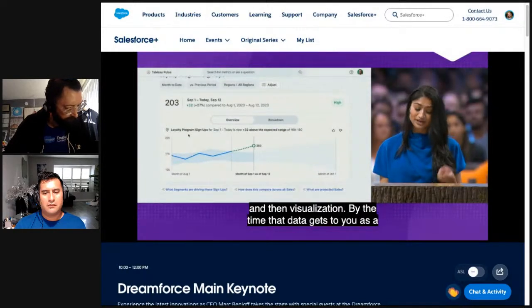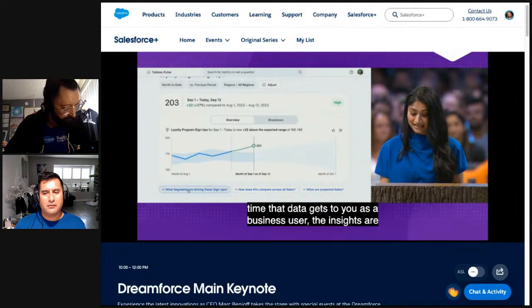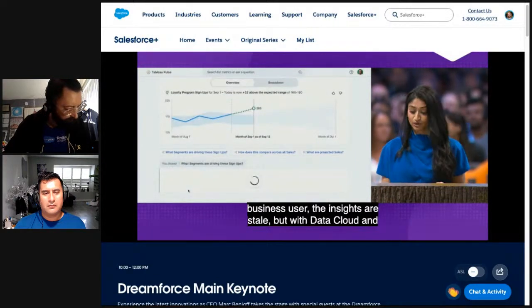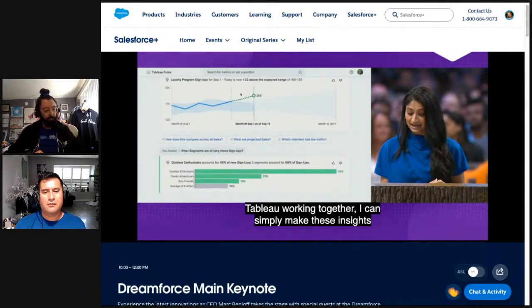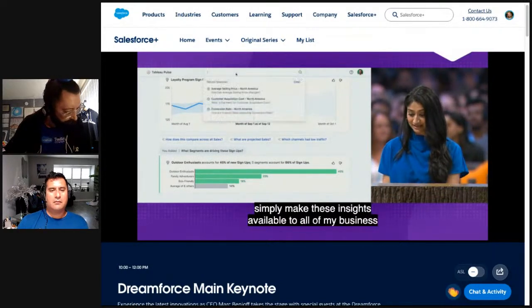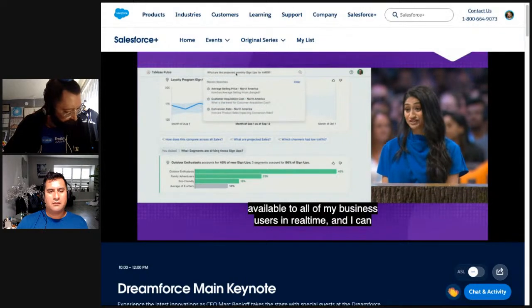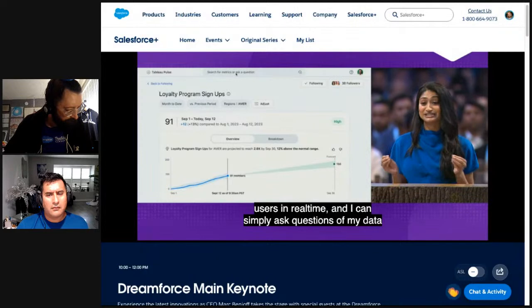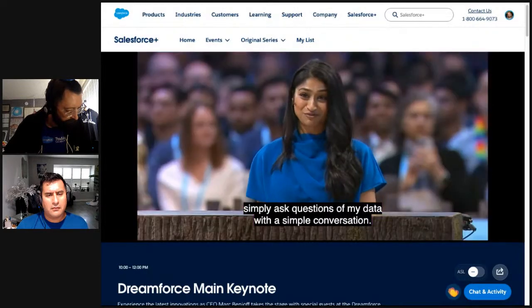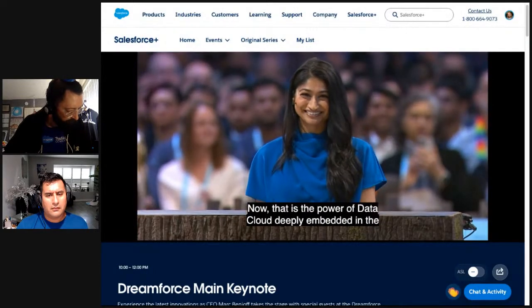But with Data Cloud and Tableau working together, I can simply make these insights available to all of my business users in real time. And I can simply ask questions of my data with a simple conversation. Now that is the power of Data Cloud deeply embedded in the Einstein 1 platform. Back to you, Parker.